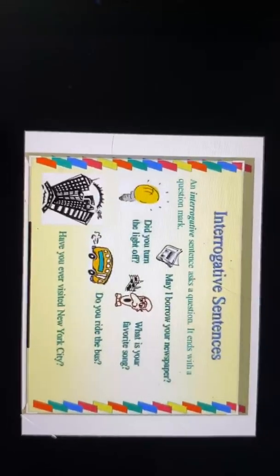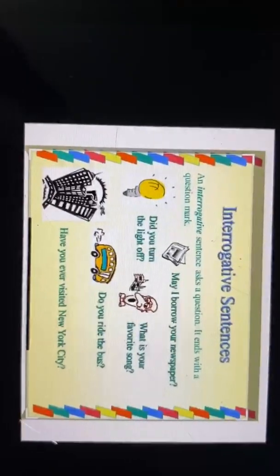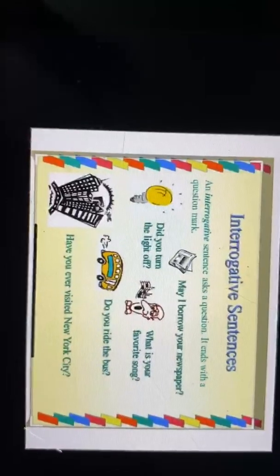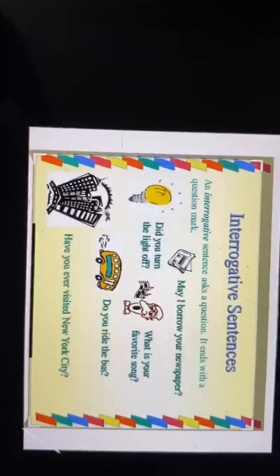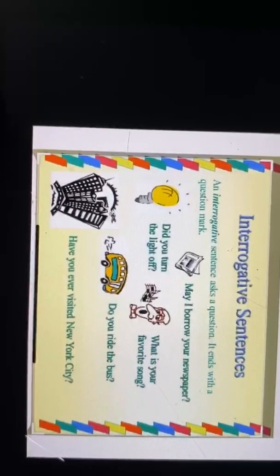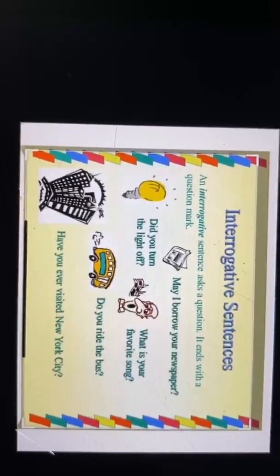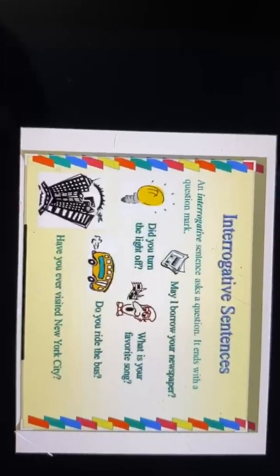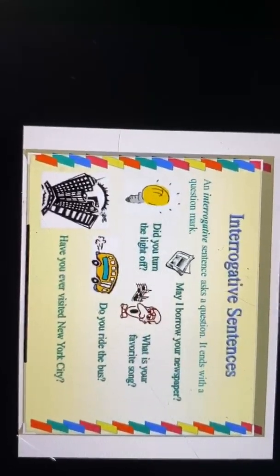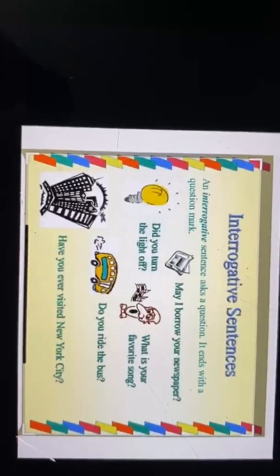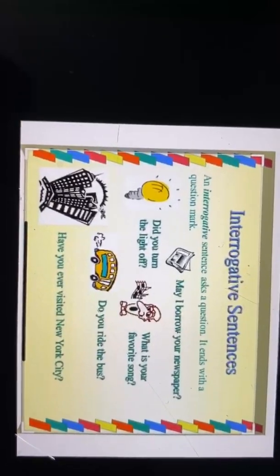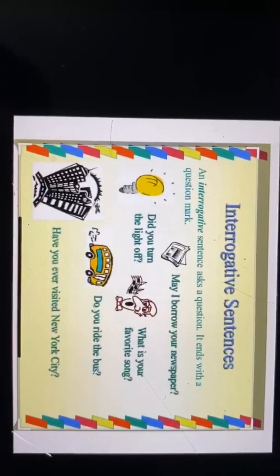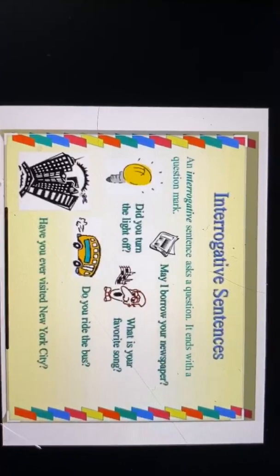Now let's see the other one. Interrogative sentences. Now a sentence that asks a question is called an interrogative sentence. Interrogative means to ask a question. जब हम किसी से questions पूछते हैं, those sentences are known as interrogative. Any sentence which wants to know something is called an interrogative sentence. An interrogative sentence always ends with a question mark. Question mark is very important in an interrogative sentence. Now let's see the examples now.